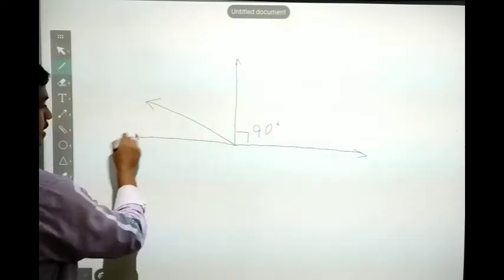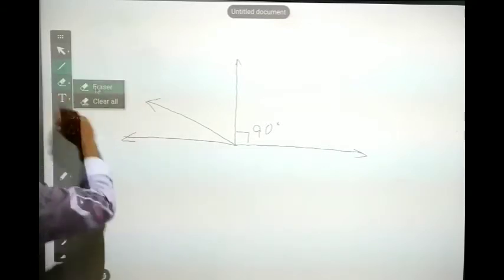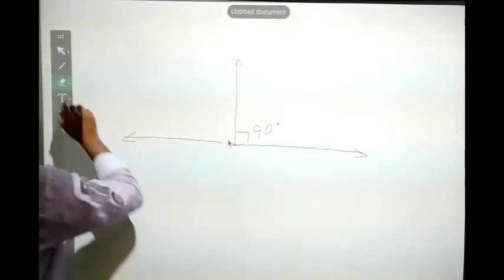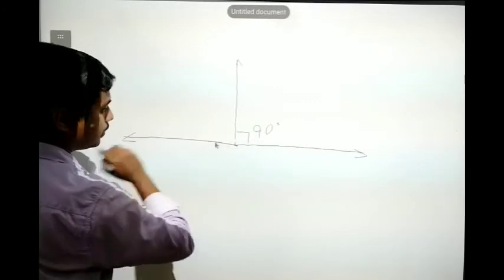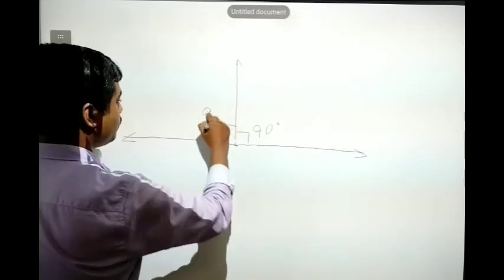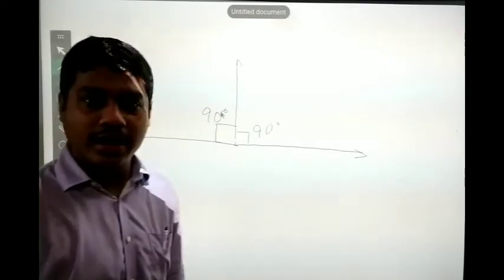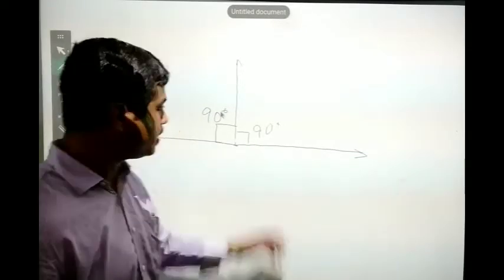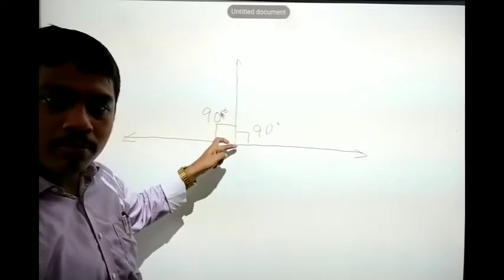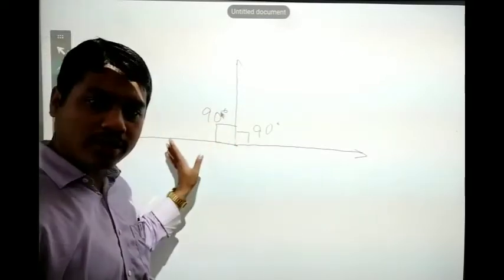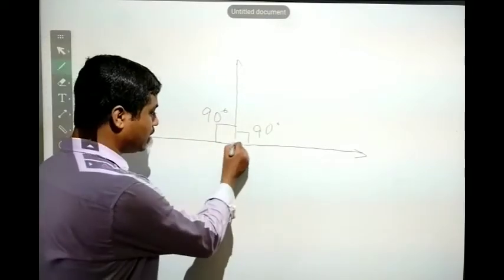I will be considering this as 1. Okay, this is one more angle. This is also forming an angle of 90 degree. Now can we consider these two as adjacent angles? Yes, we can consider. You can see there is a common arm. The opposite arms on the opposite sides are there and we have a common vertex here.